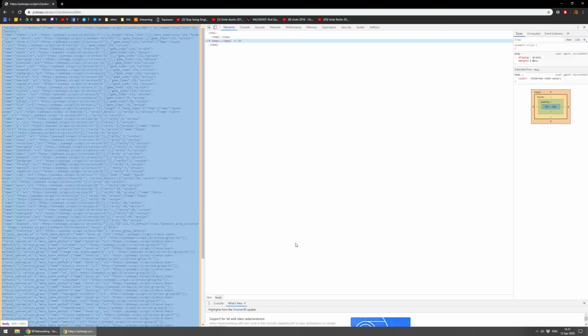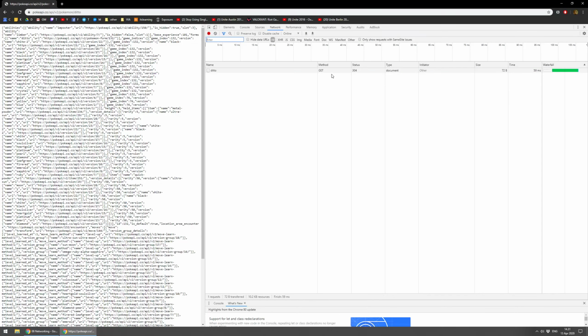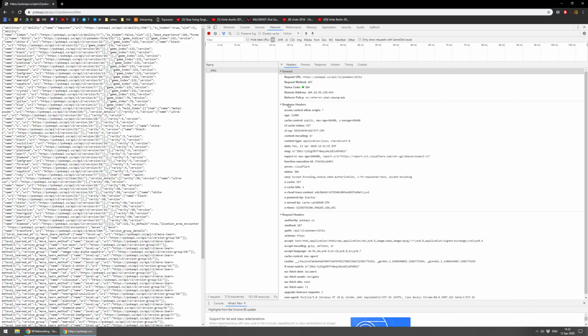If I inspect this and go to networking, you can see it made a GET request right here. I can click this, and here is the actual response. That's the same thing as you look at over here, but you can also see the header information right here. That's all of the metadata.